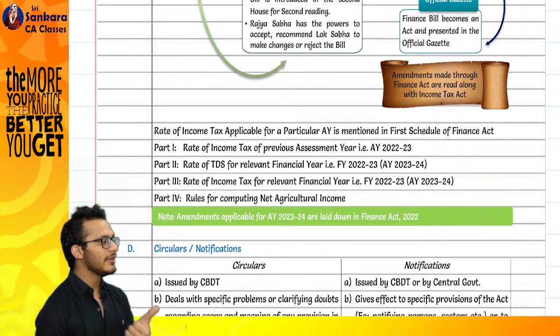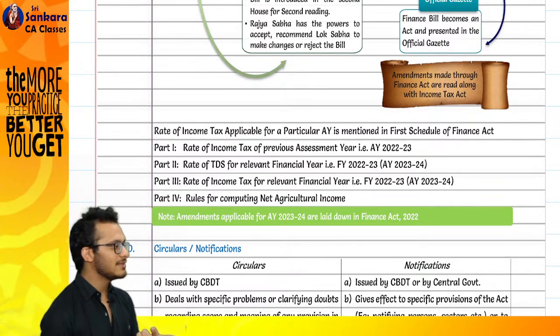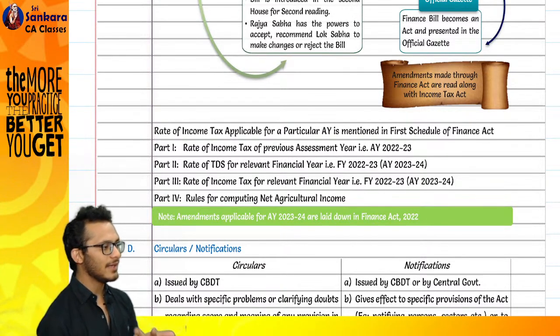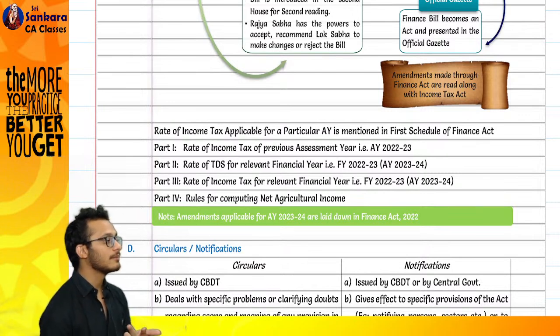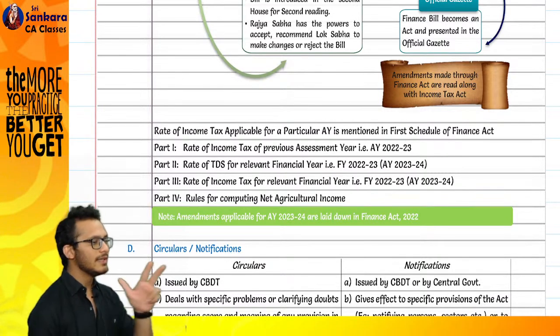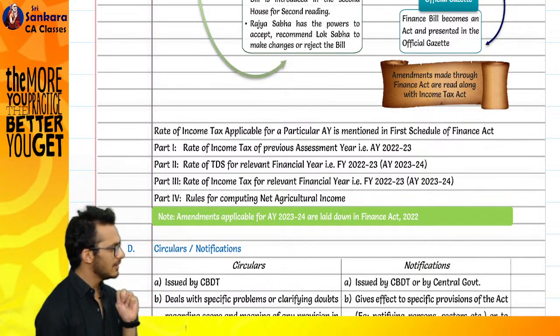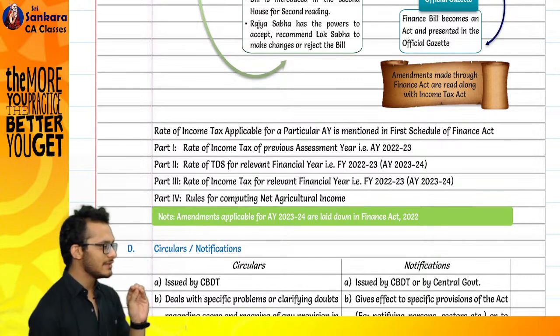Meaning, the first thing they will tell is the title of the act. Second, they will tell us the extent of the act, meaning to whom it applies. Third, it is telling when it commences. Clear or not clear? Three things which we will discuss when it comes to an act: short title, extent, commencement. Yes, we are in the Income Tax Act 1961.